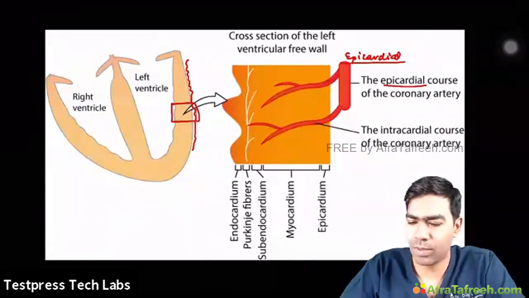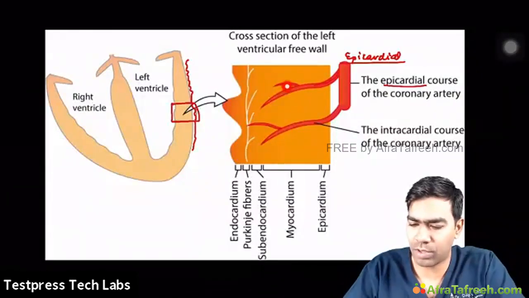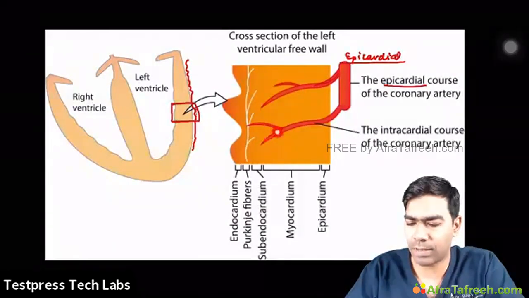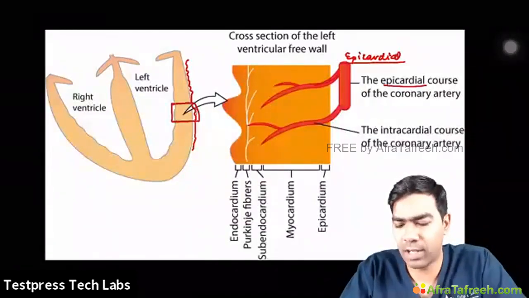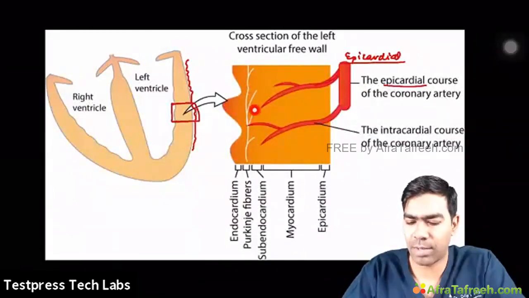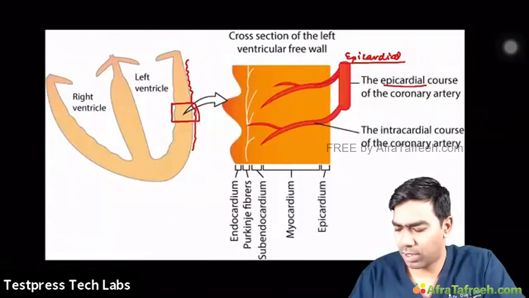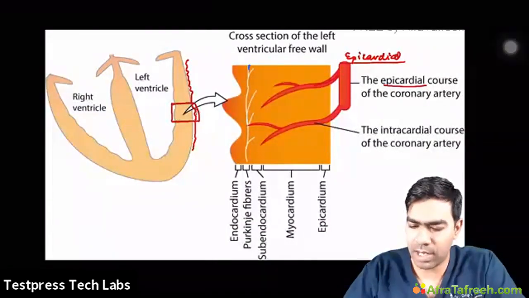And they are going to give rise to this kind of microcirculation. So they penetrate the myocardium, and they're going to supply the interior of the myocardium. And they don't go up to the endocardium, but they just end at the subendocardial portion. And one more important thing that you can note here is the fact that these are the conduction fibers.